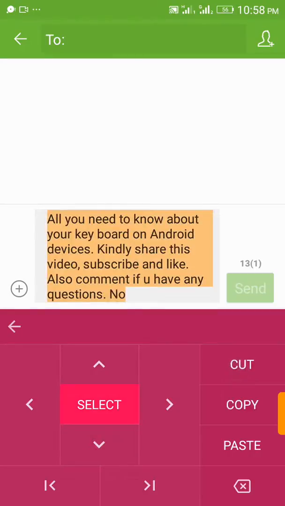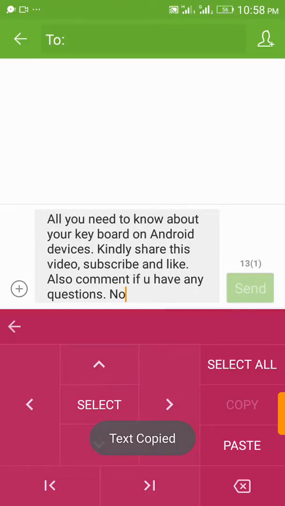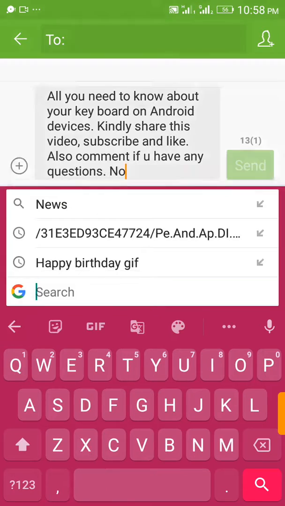You can select all. You can copy, you can cut, you can paste, and you can move from one hand to the other with ease. Then you have the delete key there as an option. So let's go to the next option.